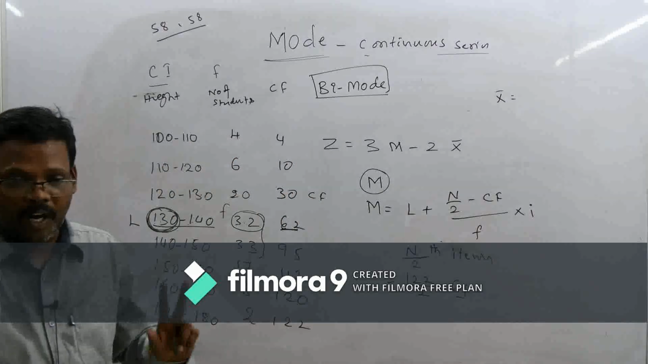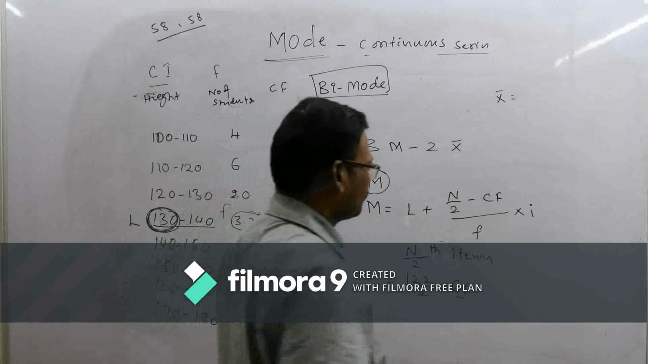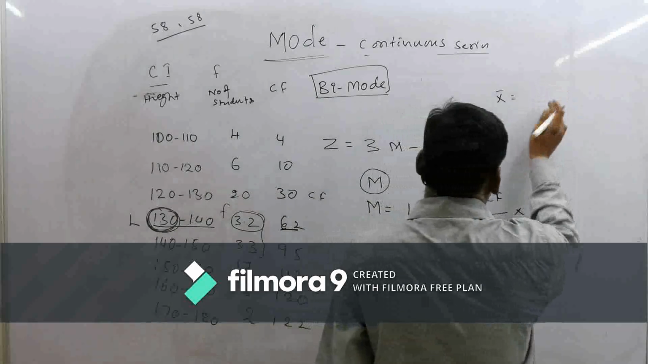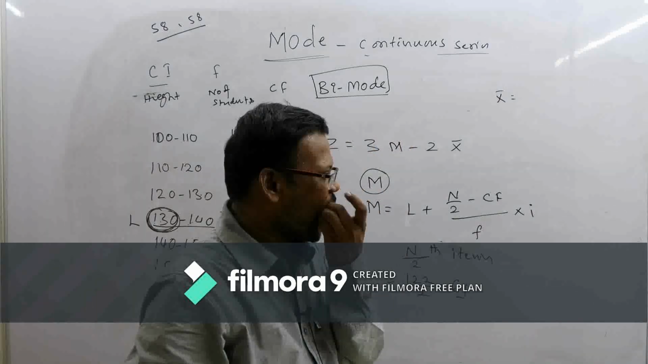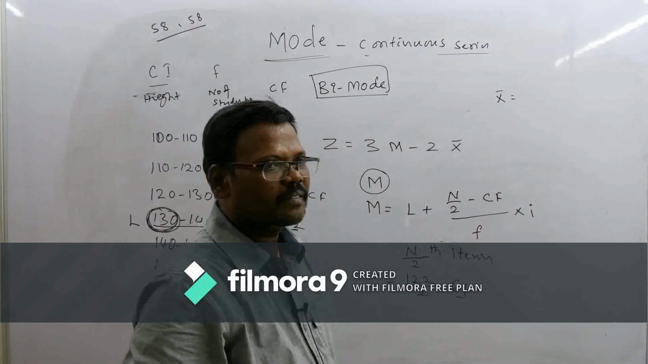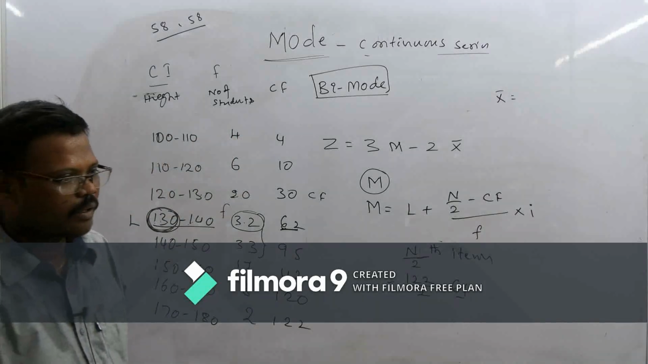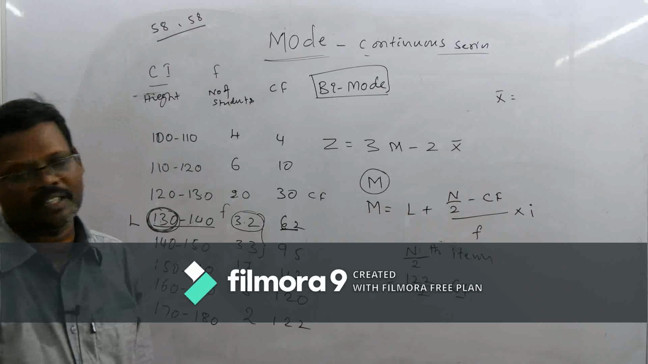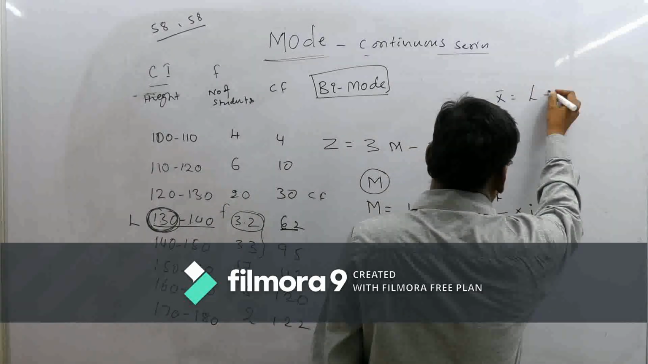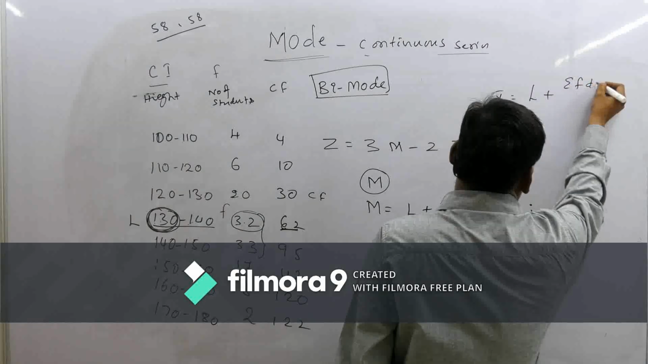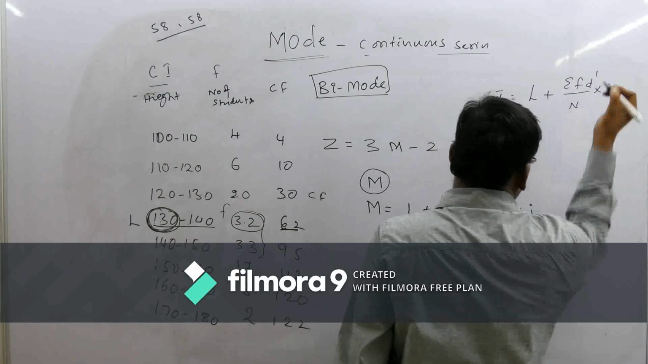Like that, again we have to understand the x bar. What is the formula to know the x bar? That is the arithmetic mean, by the step deviation method. Yes, correct. So x bar is equal to L plus sigma f d dash by n into i.